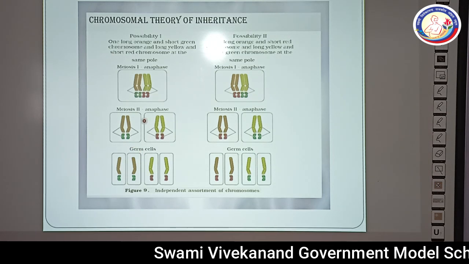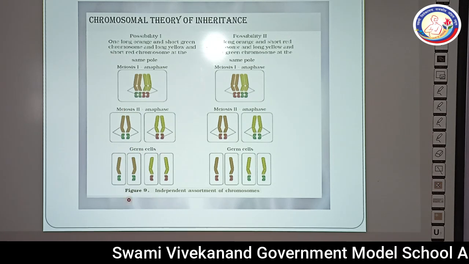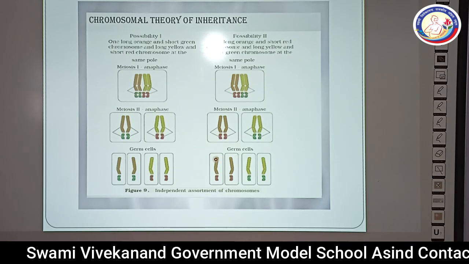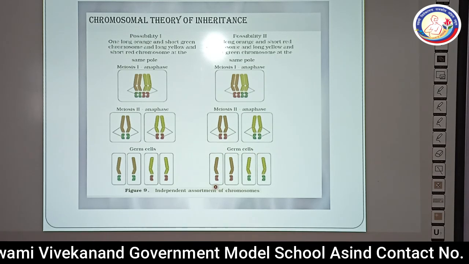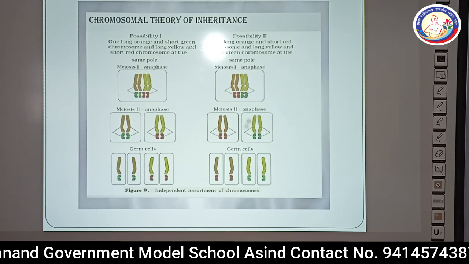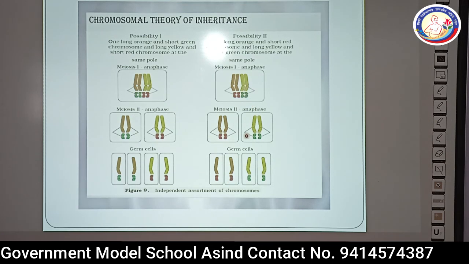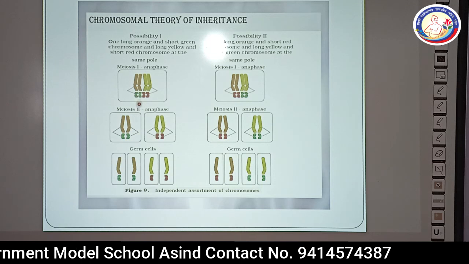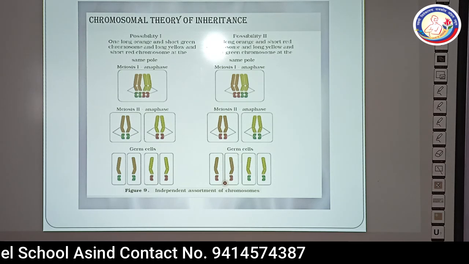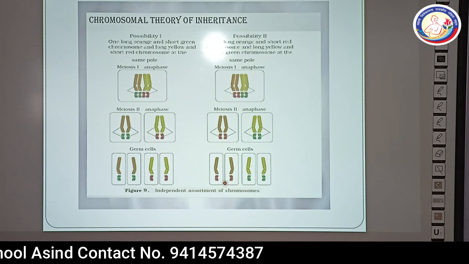So this is the formation of gametes without any change. On the other hand, what will you see in these gametes? The heads are changed. Yellow chromosome with green heads and orange chromosome with red heads. This is because of crossing over during meiosis.